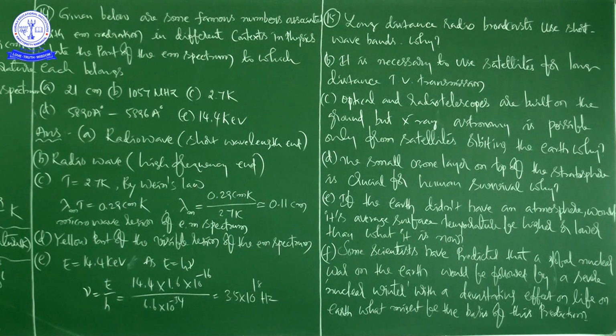So, as simply as that, what is the duty of the ozone layer? It absorbs ultraviolet radiation from the sun and prevents it from reaching the earth and causing damage to life.